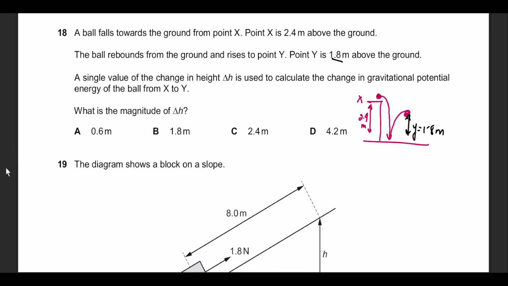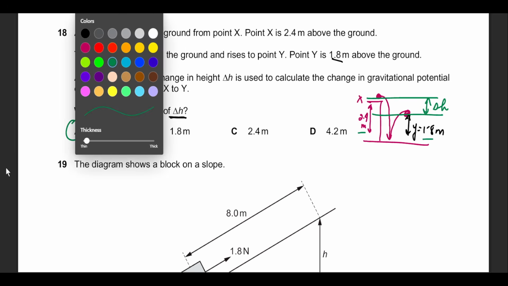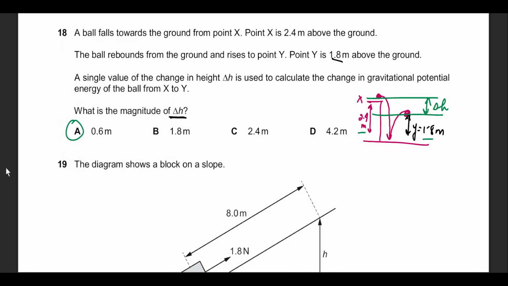He's clearly asking the change in height, or the difference in height. He's not asking the total distance traveled. So this height minus this height yields me this delta H. We simply have to subtract these two values and we will get option A as the answer. In the examiner report, he's mentioned that some students just simply added those two numbers to get the false answer of option D. But the idea is that we're looking for delta. Delta is change. And you do the same thing for mgh.